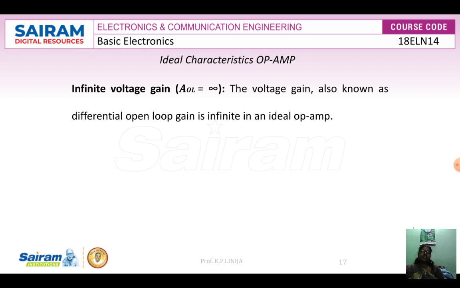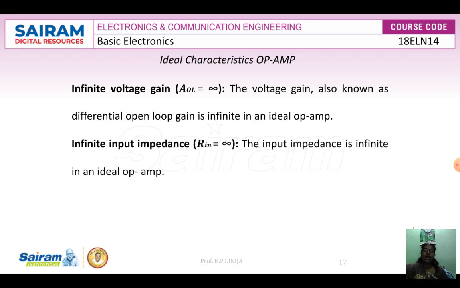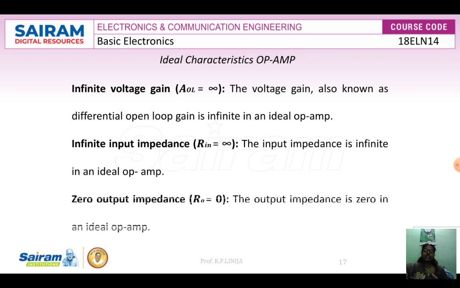The second thing is infinite input impedance. That is represented as Rin, and Rin is equal to infinity. This means that input impedance is infinite, so no current can flow into an ideal op amp. The next is zero output impedance, that is represented by R0, and the R0 value is equal to 0.